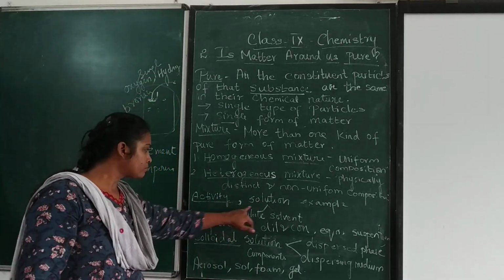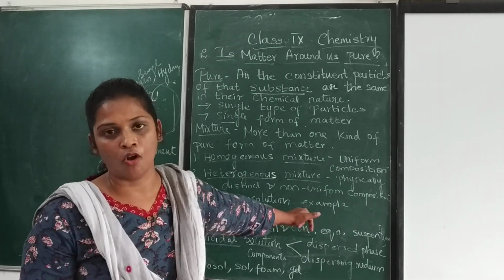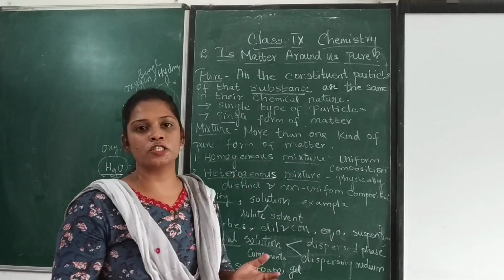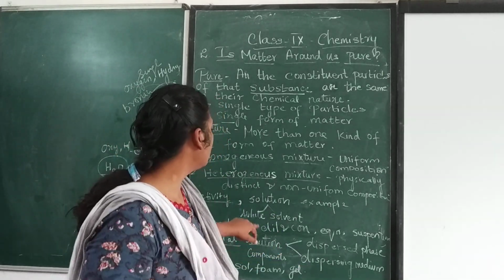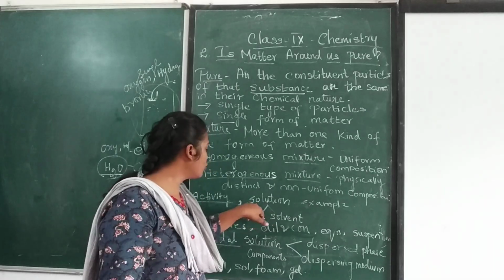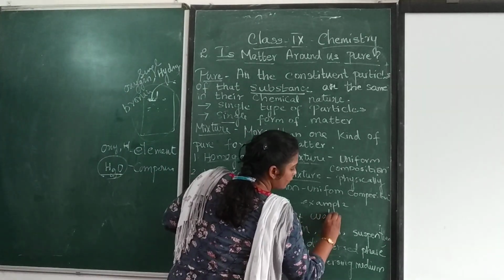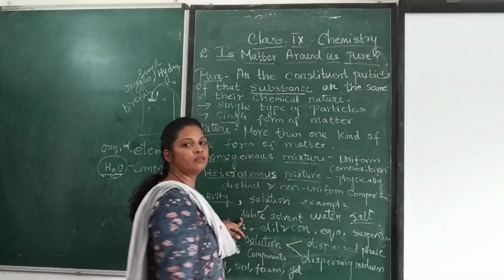Okay, and then solution. A solution is a homogeneous mixture of 2 or more substances. Whatever substances we take, it must be a homogeneous mixture, and that will make a solution. For example, again we take water plus salt and mix the salt with the water.